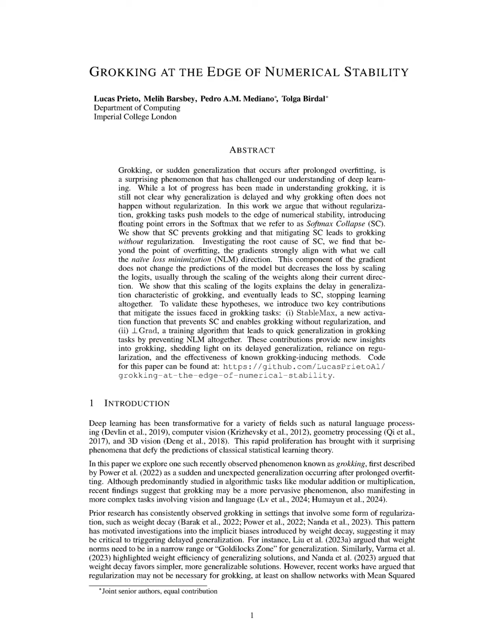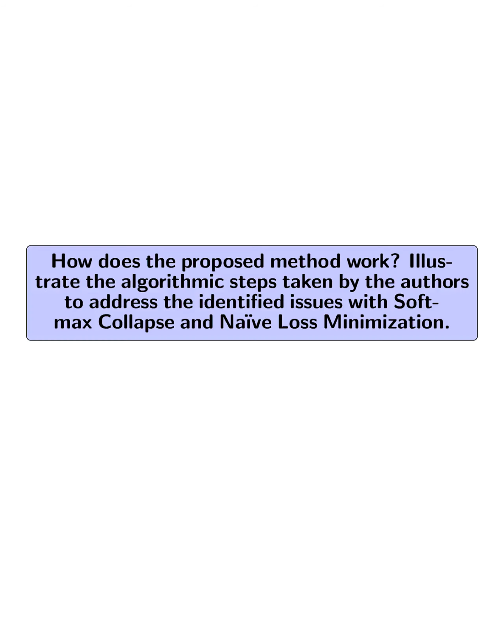This approach demonstrates that grokking can occur even in the absence of regularization, challenging previous assumptions about the necessity of weight decay for achieving generalization. How does the proposed method work? Illustrate the algorithmic steps taken by the authors to address the identified issues with softmax collapse and naive loss minimization.